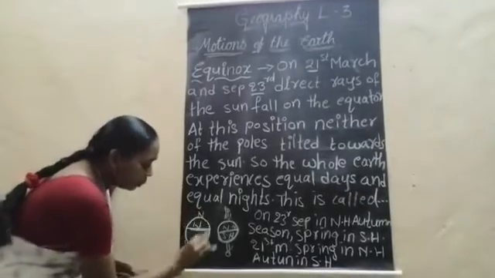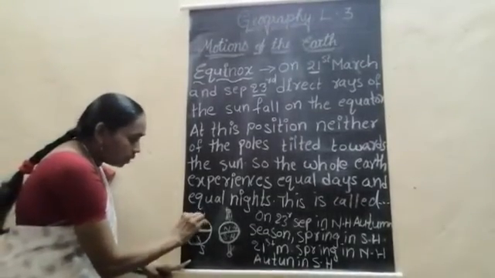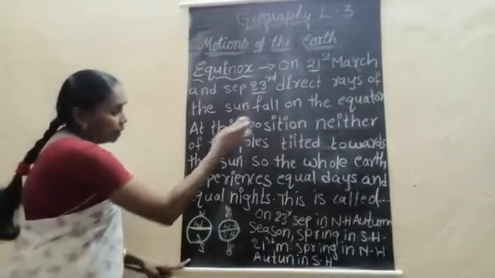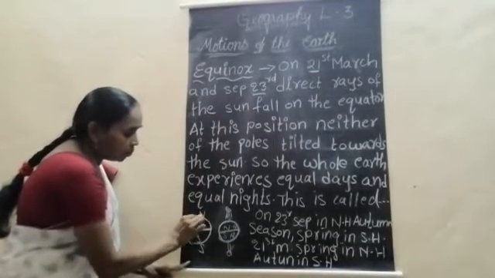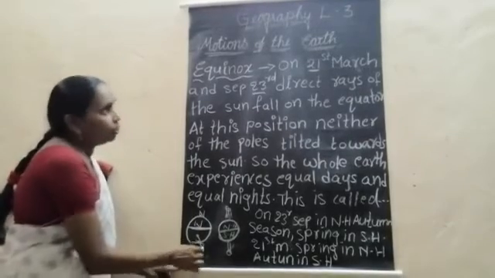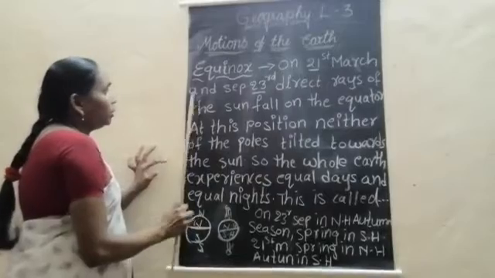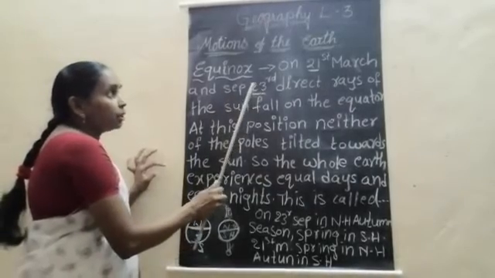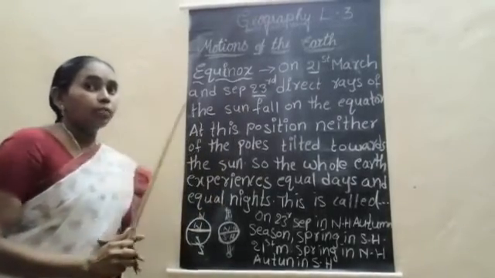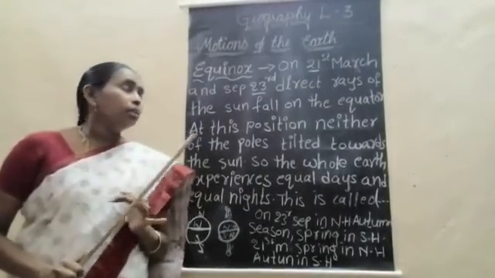So here are the north pole and south pole. The direct rays neither fall on the north pole nor on the south pole, and especially on 21st March and September 23rd, throughout the world, day and night are equal.